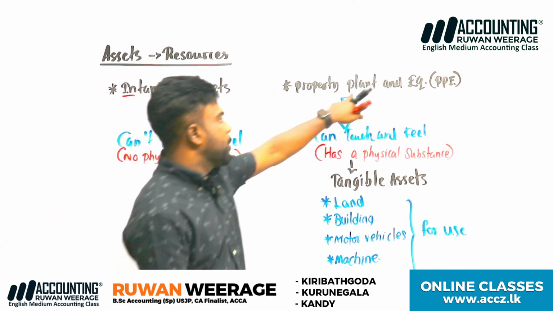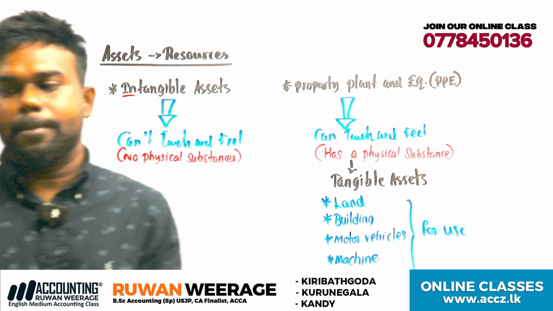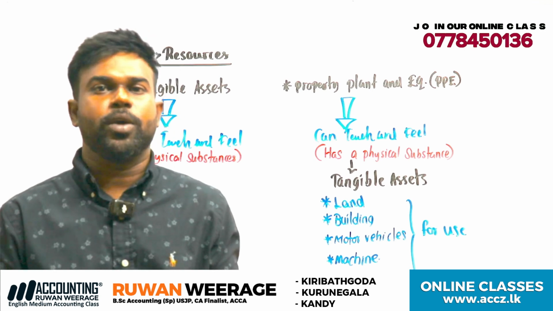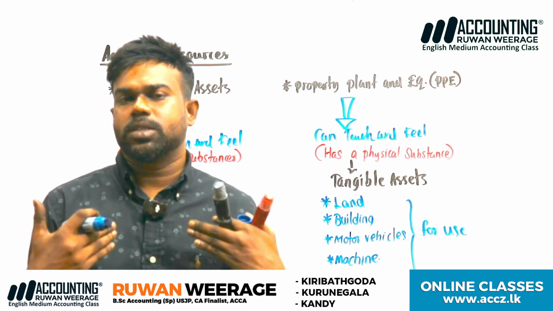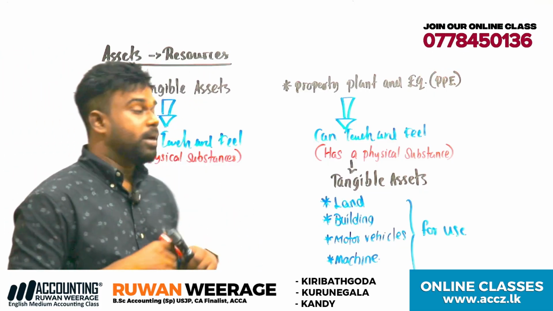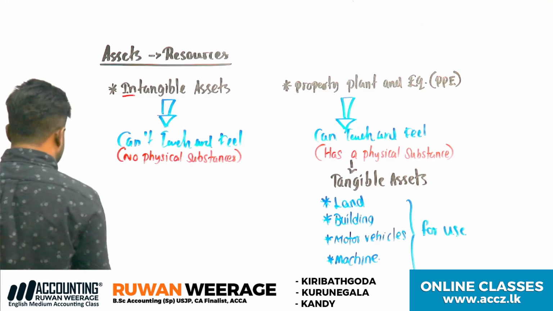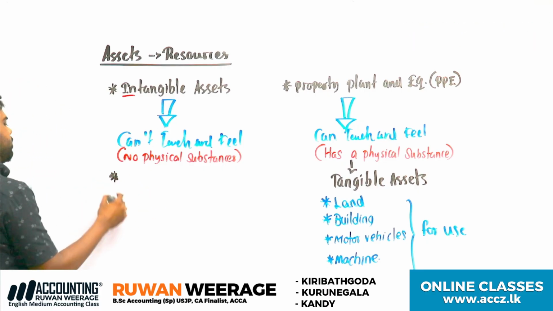Here, plant simply means machines. Property, machines, and equipment. Furniture, everything: land, building, motor vehicles, furniture, computers, anything you can touch. But what are the meanings of intangible assets? Simply, there are some assets that are intangible.